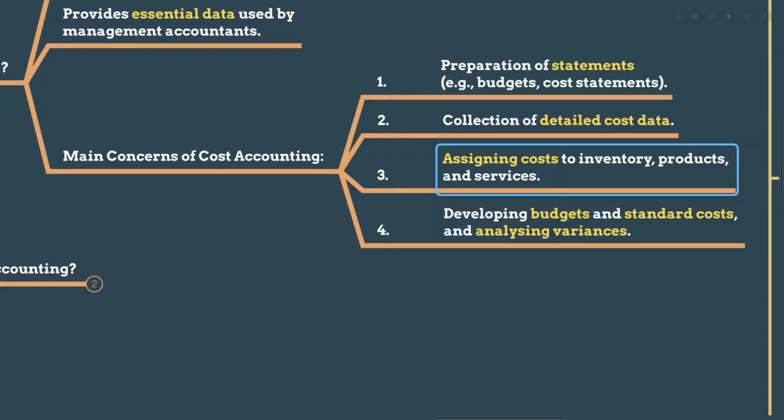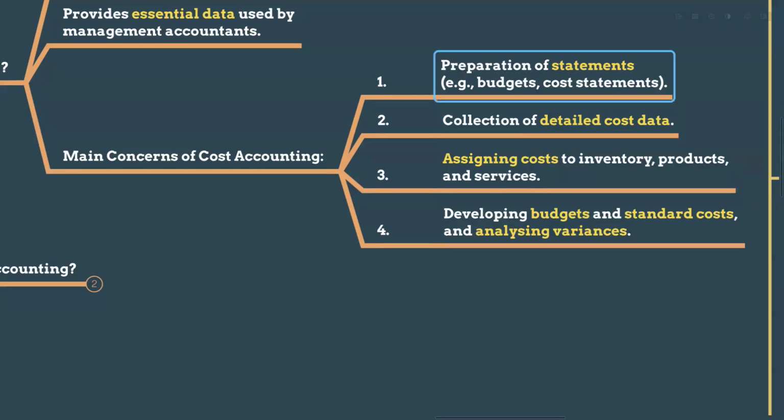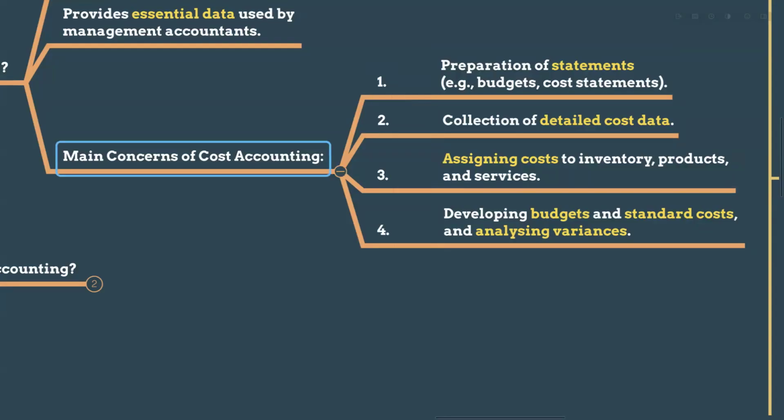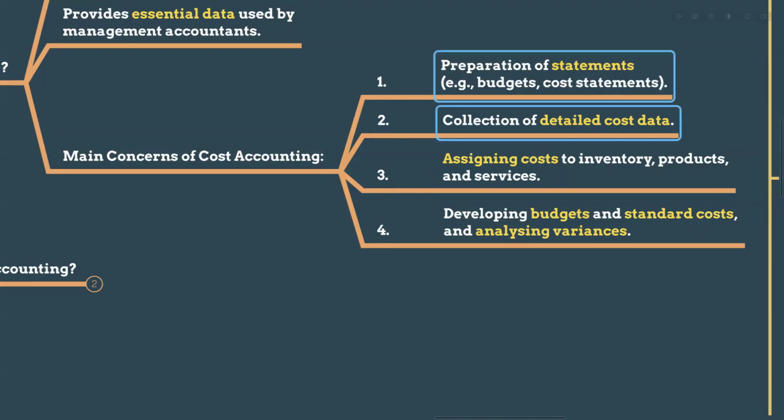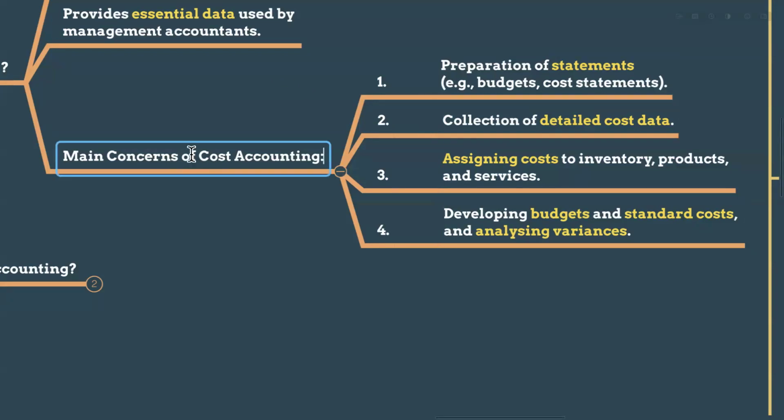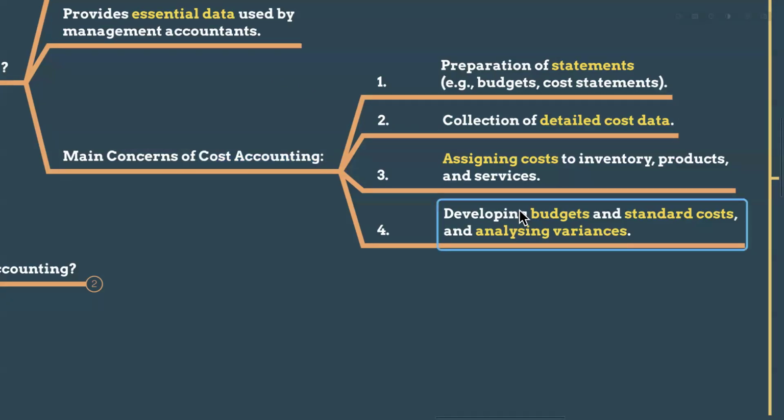So developing budgets and standard costs, analyzing variances, assigning the cost to inventory valuations, making the pricing of the products and services, collection of detailed cost data, and preparation of budgets and cost statements are under the cost accounting part. But when I say these are all management accounts, is it a true statement, guys? So the main concerns of cost accounting are these four elements. But can I say this is also a part of management accounting, right?